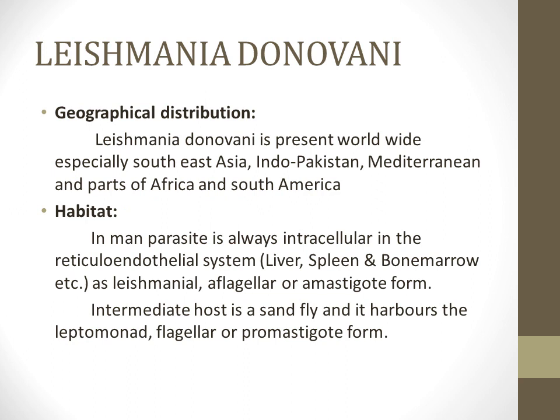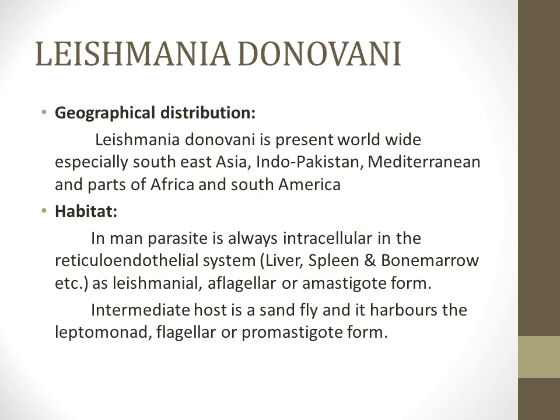The geographical distribution of Leishmania donovani is that it is present worldwide, especially in Southeast Asia, the Mediterranean and parts of Africa, South America and the Indo-Pakistan region. The habitat in man: the parasite is always intracellular and it involves the reticuloendothelial system, that is the liver, spleen and the bone marrow. What is the reticuloendothelial system? These are the macrophages that are responsible for the defense mechanism, that is the immunity.